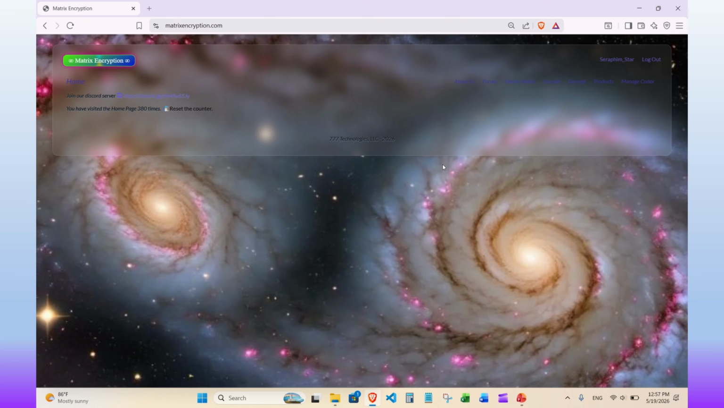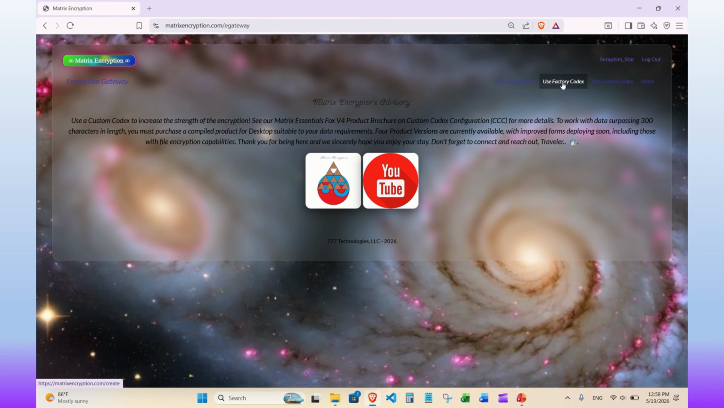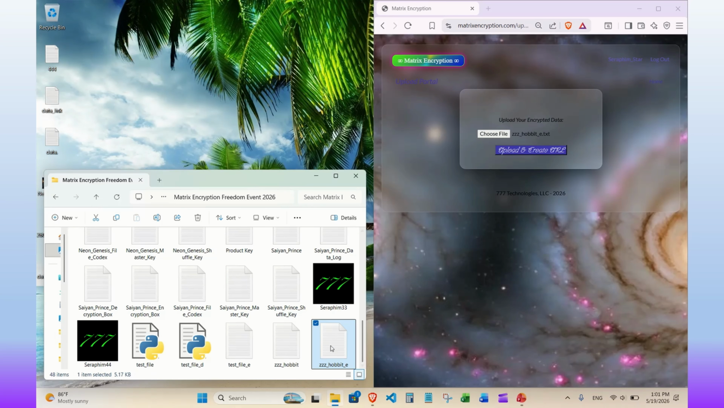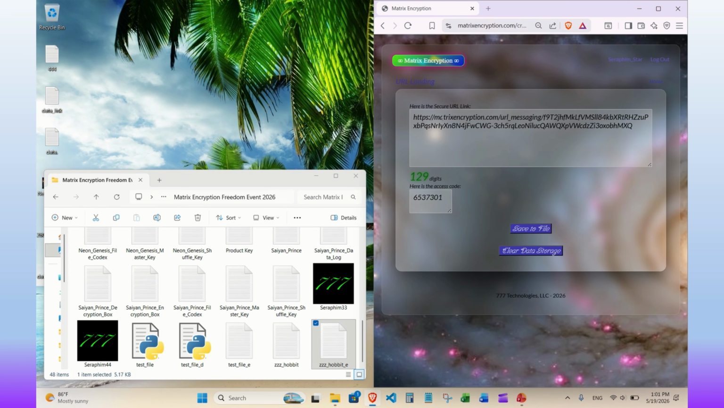So to send the encrypted data securely, we're going to create a URL link at matrixencryption.com. To do this, you need an account and you need to be logged in. Go to Encrypt and select Upload Encryption, then choose a file. After choosing the file, we simply click Upload and create URL. This temporarily stores the encrypted data without the keys and associates it with this URL and the access code.